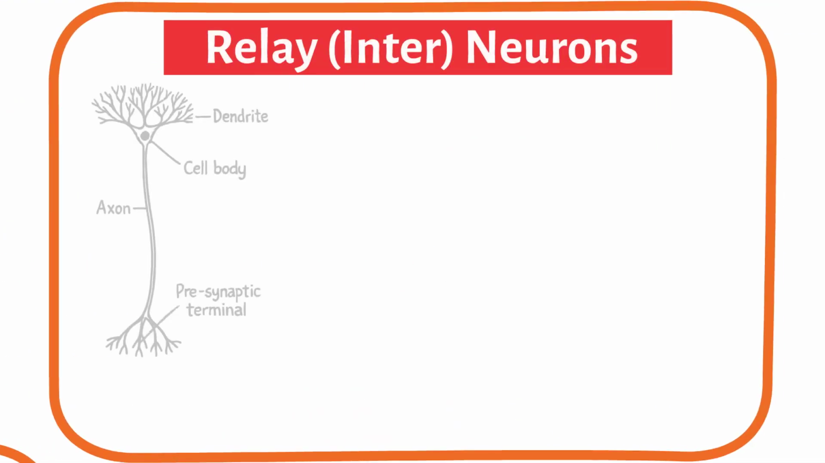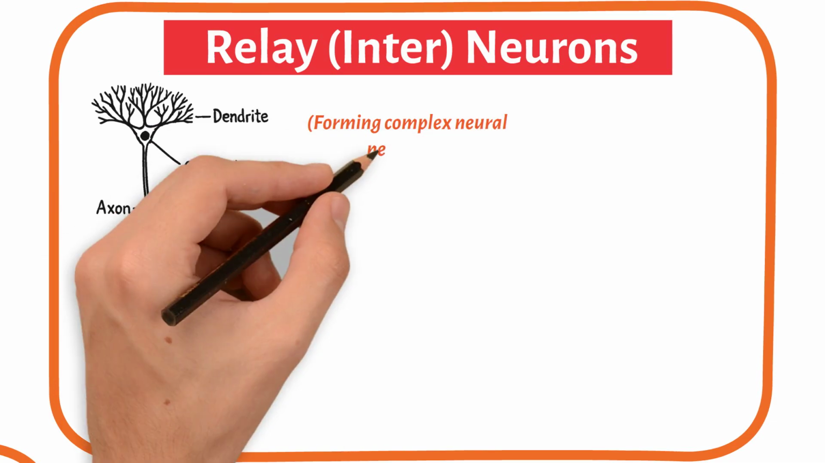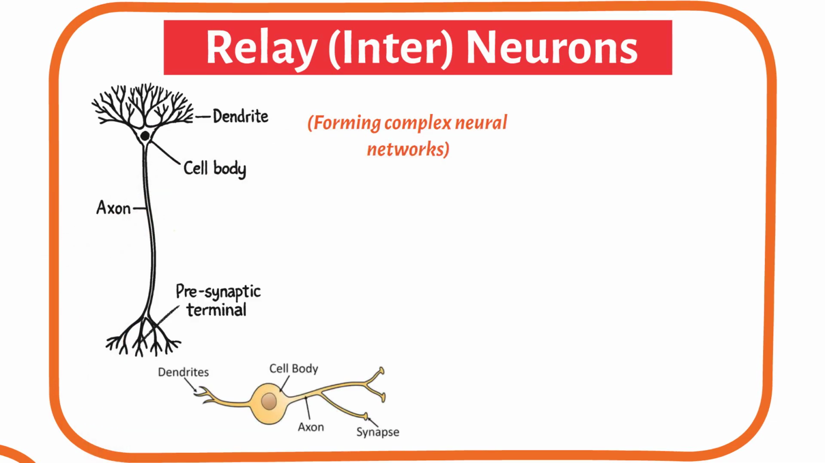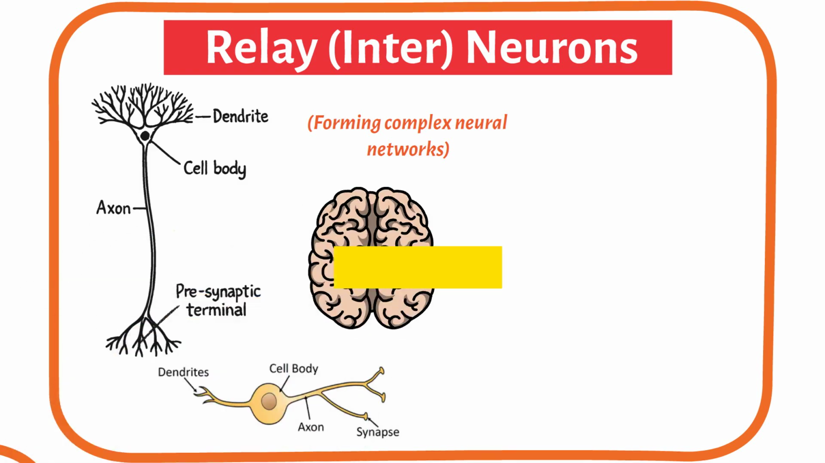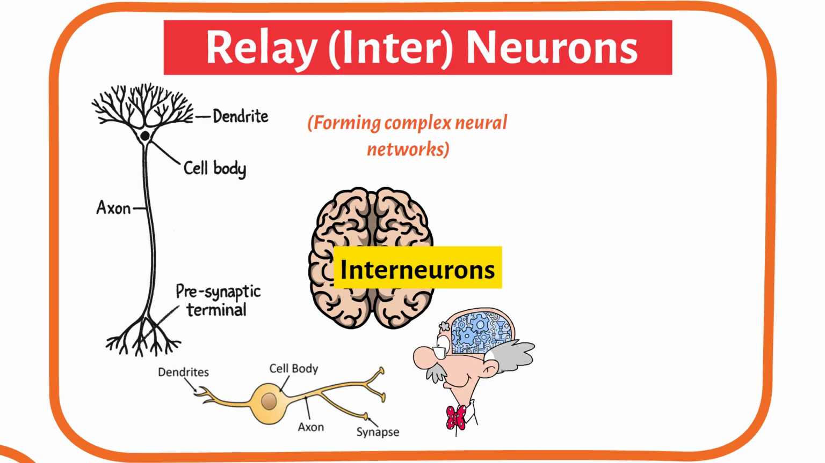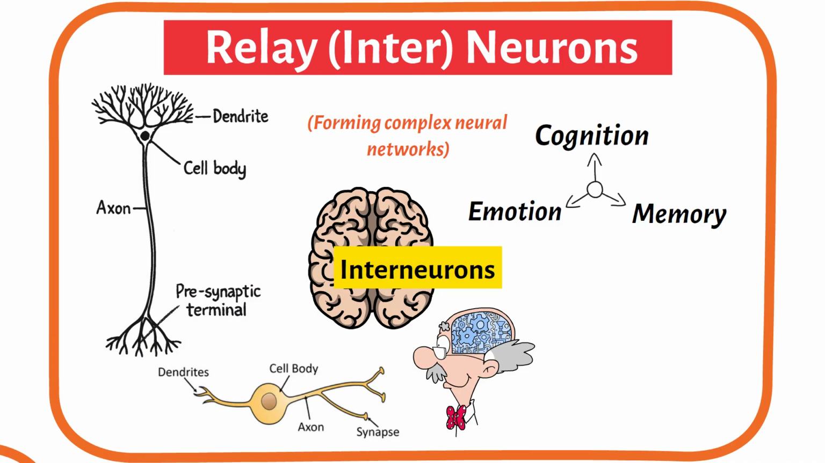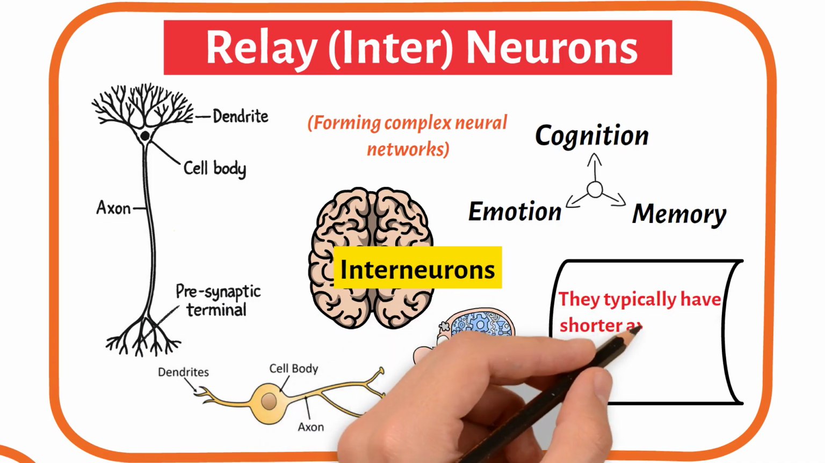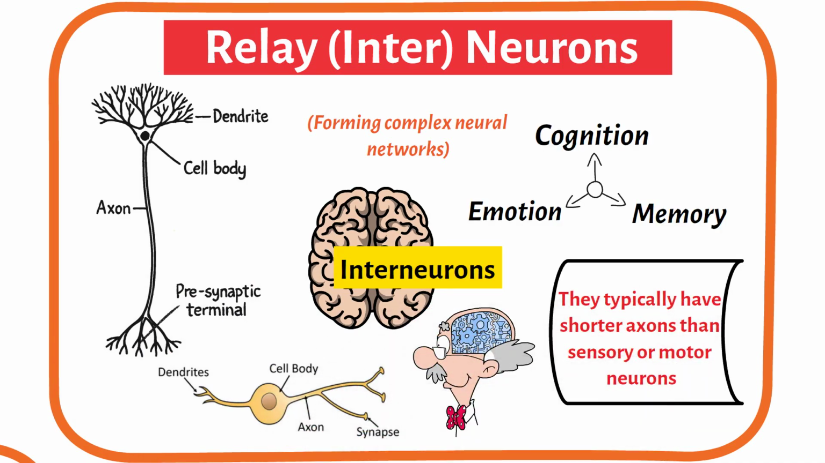Relay interneurons, found exclusively within the CNS. These neurons connect sensory and motor neurons, forming complex neural networks. They process and integrate information from multiple sources. Most neurons in the brain are interneurons, allowing for the complex processing that underlies cognition, memory, and emotion. They typically have shorter axons than sensory or motor neurons.